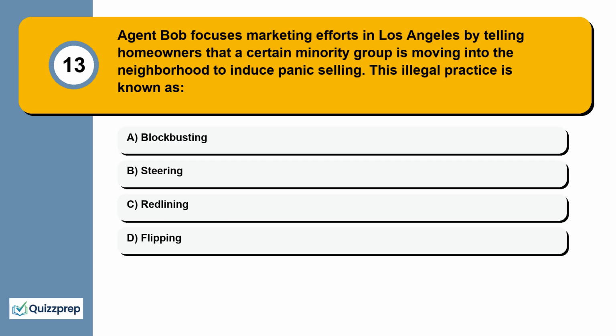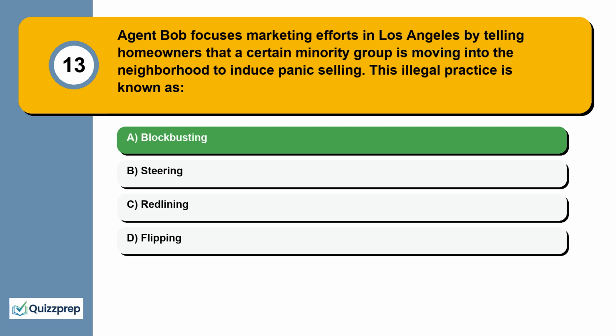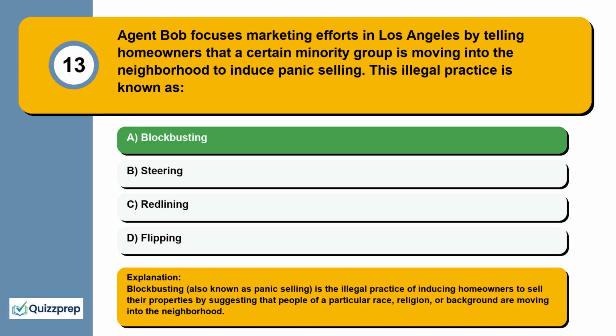Question 13. Agent Bob focuses marketing efforts in Los Angeles by telling homeowners that a certain minority group is moving into the neighborhood to induce panic selling. This illegal practice is known as blockbusting, steering, redlining, flipping. Blockbusting, also known as panic selling, is the illegal practice of inducing homeowners to sell their properties by suggesting that people of a particular race, religion, or background are moving into the neighborhood.